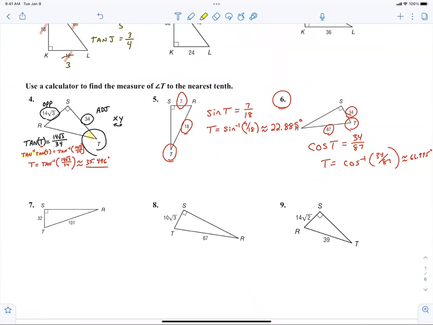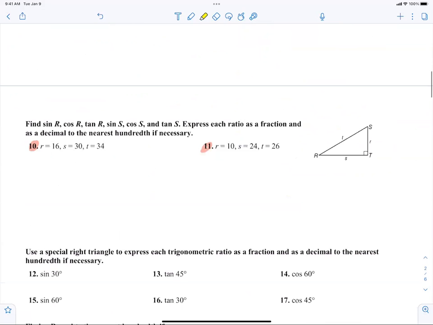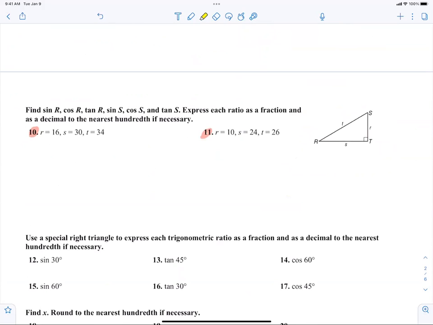Okay, so now we're going to highlight 7, 8, and 9. That's homework. We already did 10 and 11. Is everybody good with 10 and 11? Does anybody need me to talk to you about that?